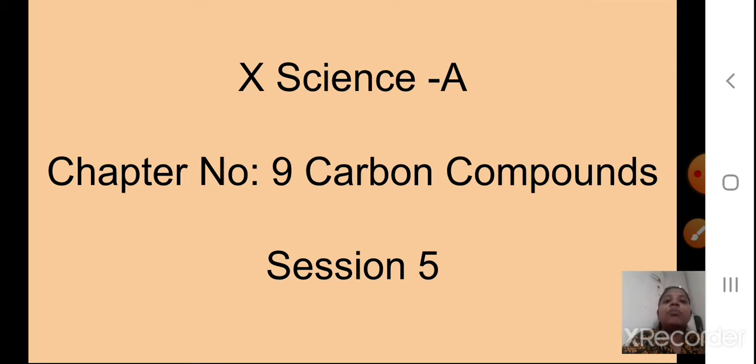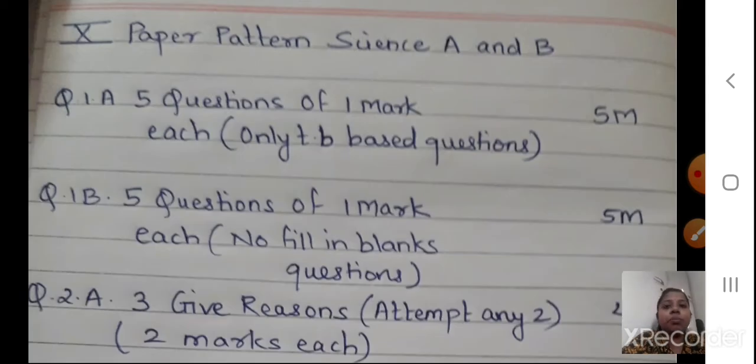Before continuing with today's presentation, first we will see the paper pattern. This is for both your Science A as well as Science B. Question number 1A has 5 questions of 1 mark each. They are only TB, that is textbook based questions, for 5 marks. Here they can include different types of 1 mark questions, like 4 options being given to you and you have to choose the correct option.